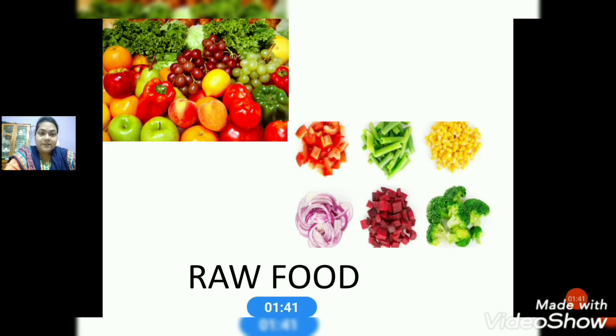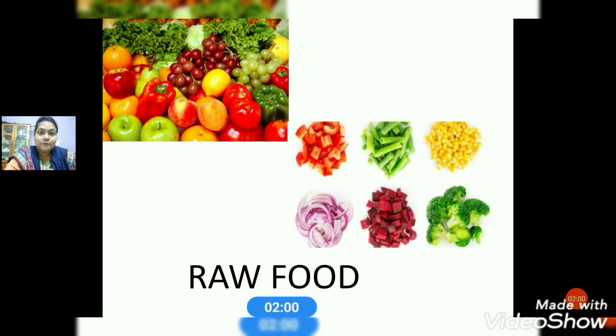Children, the very first picture is the picture of a raw food, that is fruits and vegetables that can be eaten raw, isn't it? Yeah, different fruits and vegetables you have seen that can be eaten raw. Now, what is the meaning of raw? That is uncooked.